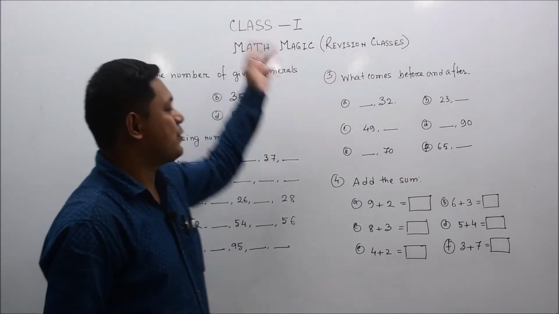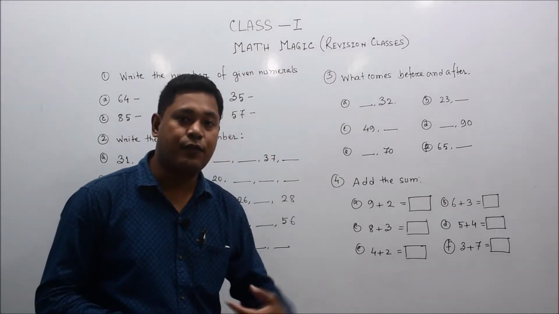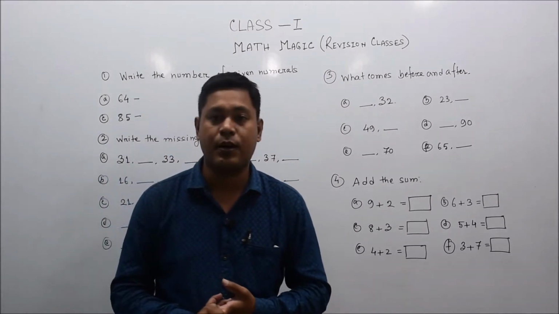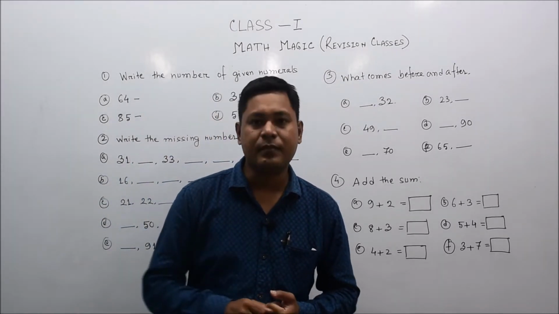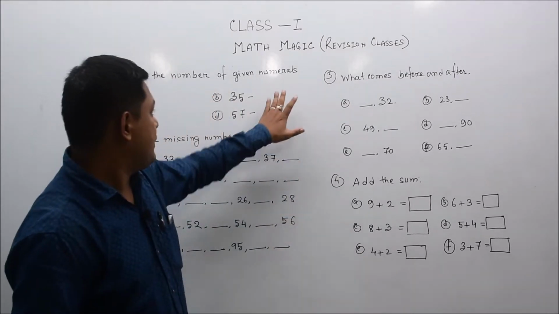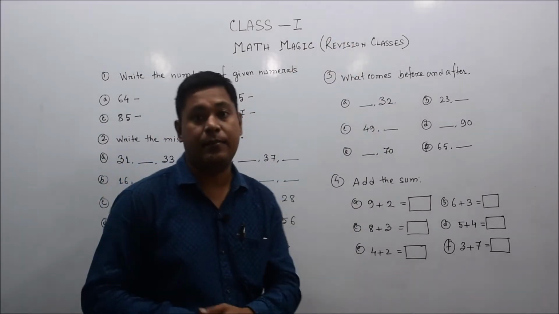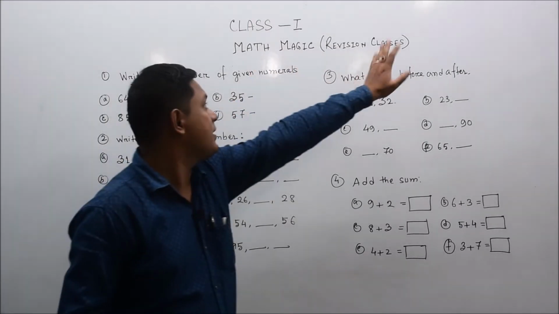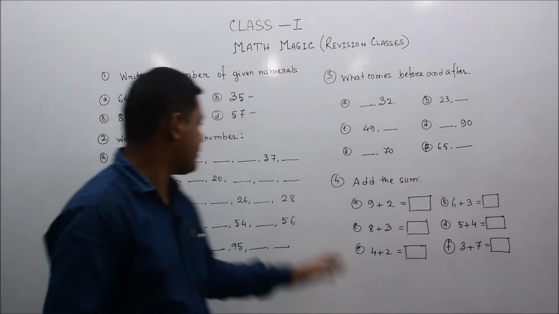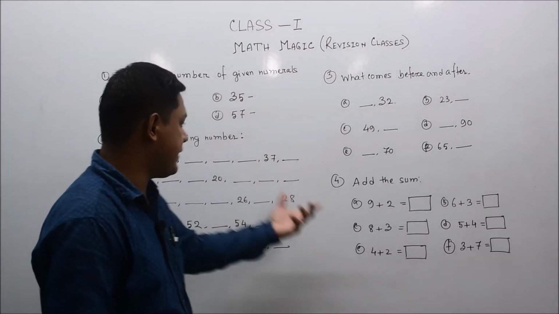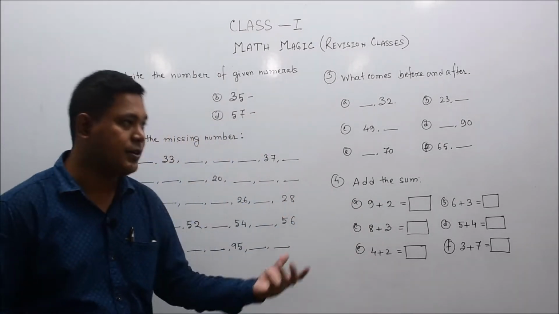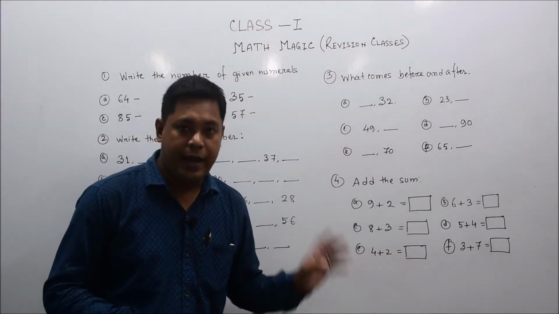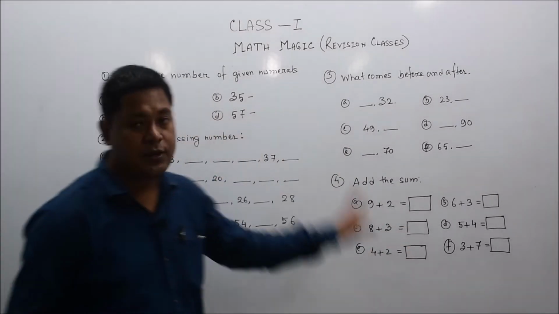Because we already finished our chapters from 1 to 4. The syllabus is from chapter 1 to 4 for the first terminal exams. So dear students, these Maths Magic revision questions are not only from the first, second or third chapter, but from all the chapters from 1 to 4.